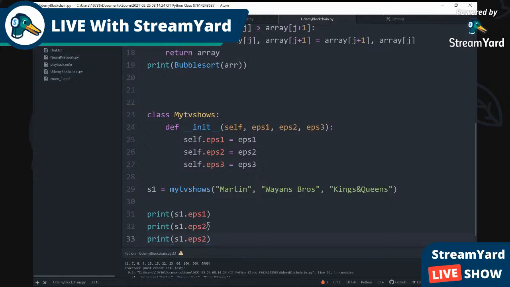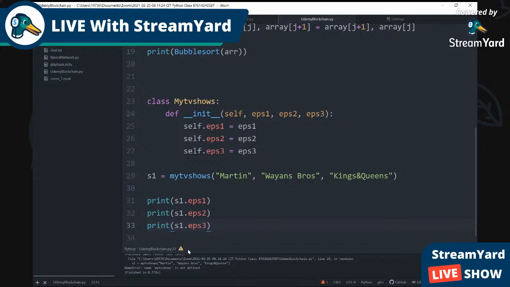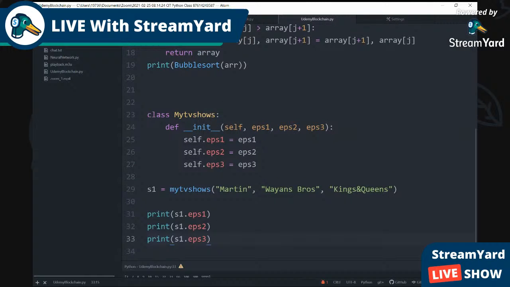But I know it's wrong because it's EPS2, EPS2. It's not supposed to be like that. This is right, but we got to add 3 here because we're missing a 3. So let's see if that works now. It still says something is wrong. So we got that correct, but it says MyTVShows is not defined. Why?